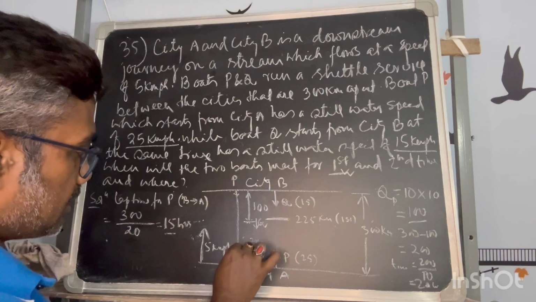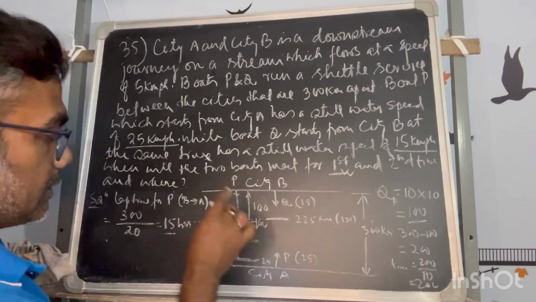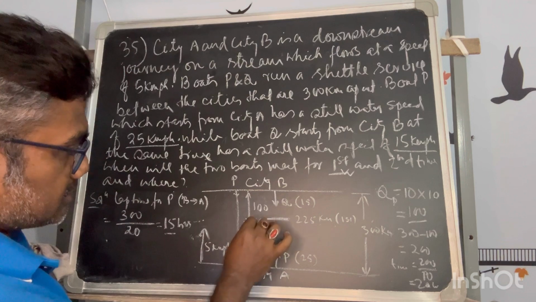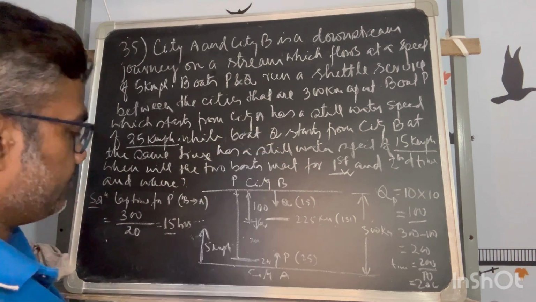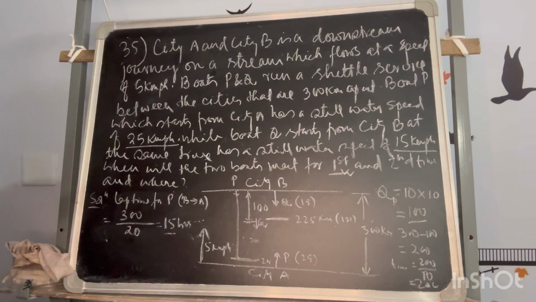So let's say they are reaching somewhere there and meeting for the second time. So that is understood that P will catch Q moving in the same direction when they are moving from B to A. That much is clear.